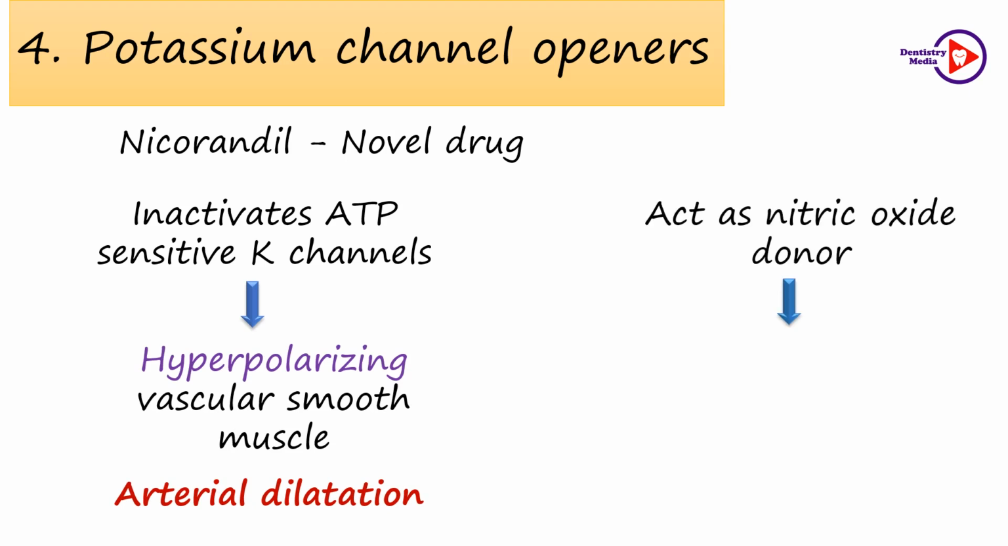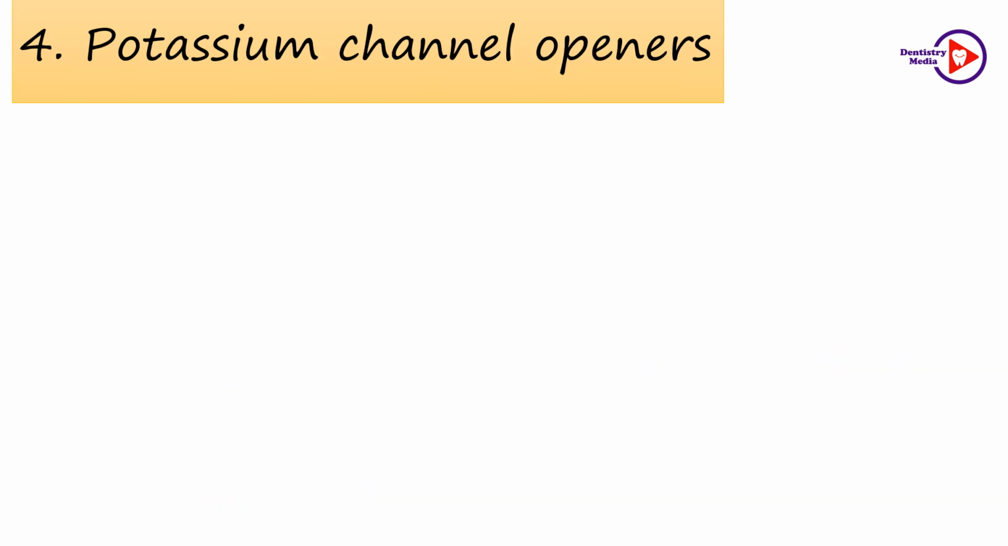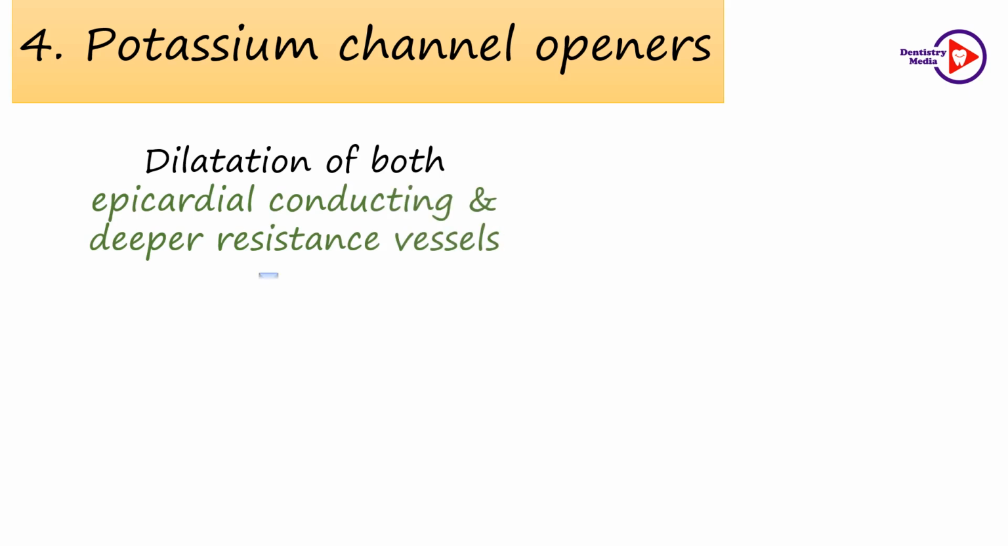It increases the concentration of cyclic guanosine monophosphate. Thereby, it relaxes the smooth muscles present in the vein, causing venodilatation. Thus, there is arterial dilatation coupled with venodilatation. They cause dilatation of both the epicardial conducting and the deeper resistance vessels, thereby increasing the coronary blood flow.